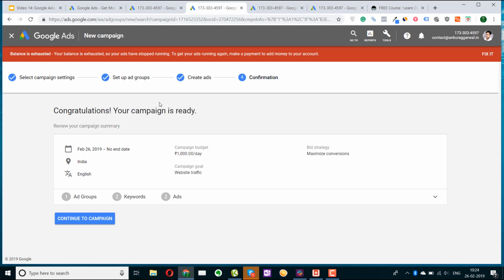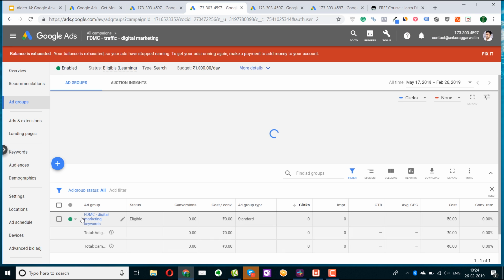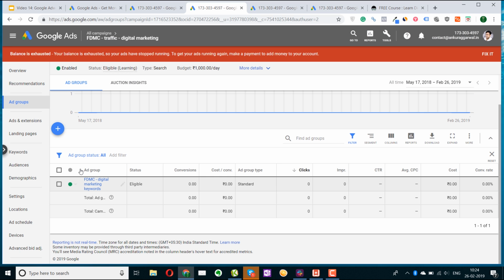Now the confirmation, this is your campaign is ready. Review your campaign summary. So our campaign will be starting from 26th February. The budget is 1,000 rupees per day. The strategy is maximum conversion because I want more conversion from my campaign. The goal is traffic, and continue to campaign. So this is when the campaign will become live. I don't want to run it, so I'll just pause it.